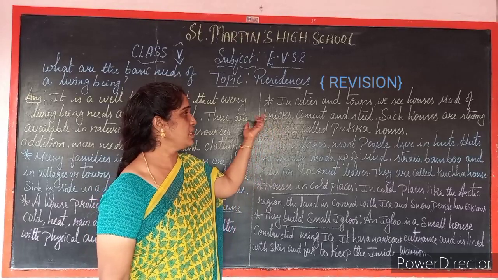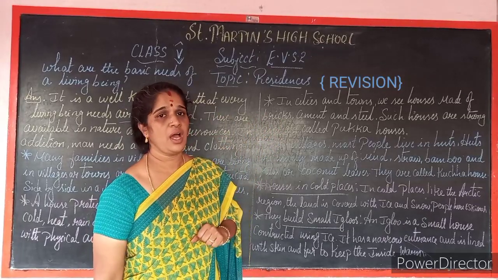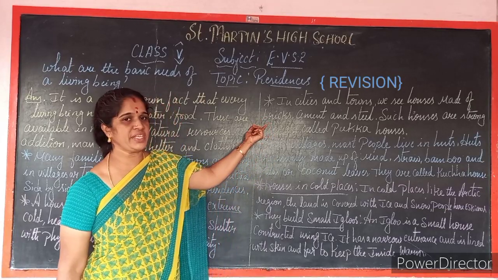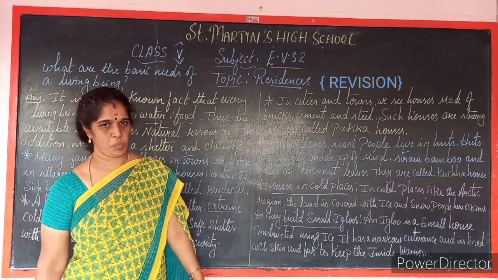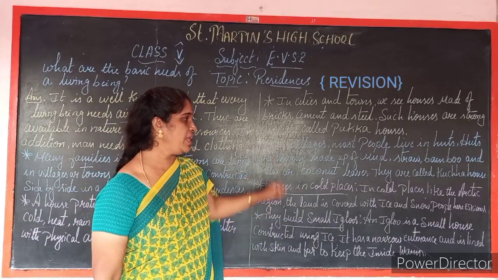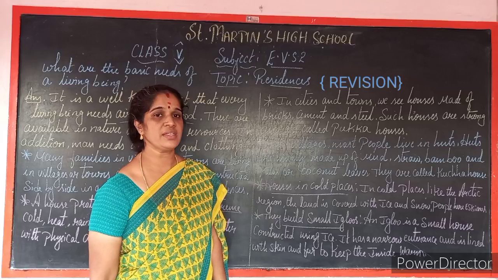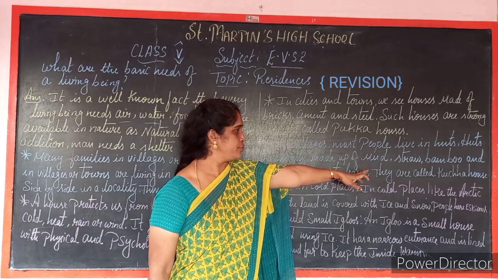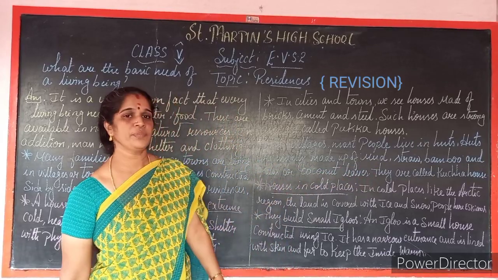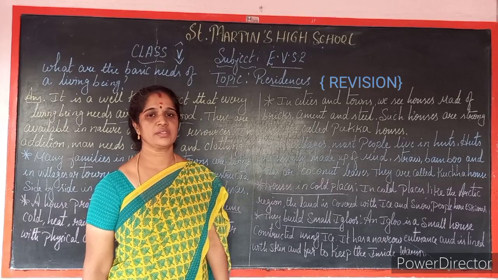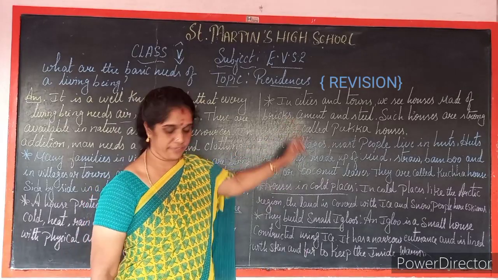So, pucca houses are seen in cities and towns. They are constructed of bricks, cement and steel. And in villages, most people live in huts. Those houses are constructed of mud, straw, bamboo and palm or coconut leaves. These houses are called kacha houses. This is the difference, children.